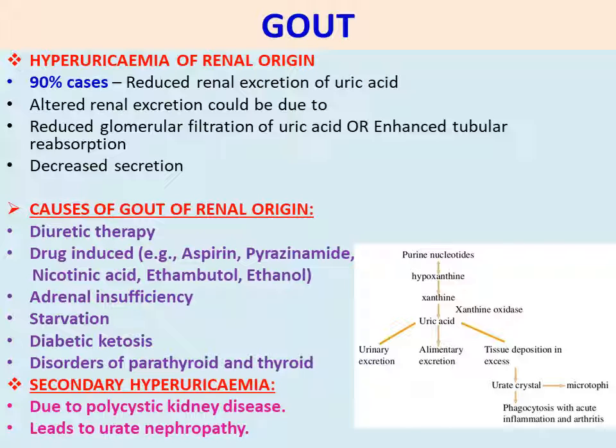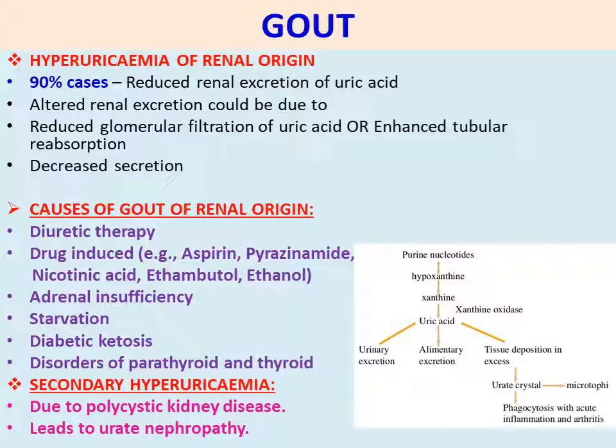Then adrenal insufficiency, adrenal gland problems, starvation, diabetic ketosis, disorders of the parathyroid and thyroid gland. So these are the causes for gout occurring in the renal kidney. Secondary hyperuricemia due to polycystic kidney disease leads to urate nephropathy. Secondary hyperuricemia is more serious due to polycystic kidney disease, and leads to urate nephropathy.